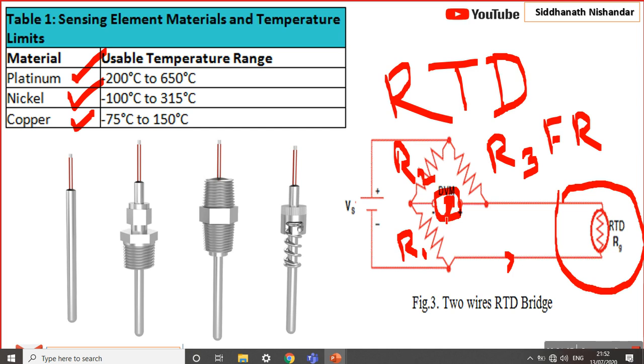Initially, suppose I calibrate the voltmeter as 0. Suppose across the bridge there is one voltmeter. Before measuring the temperature, the reading across this bridge is 0. When we dip this RTD to measure the temperature, what happens? The property of that material, like platinum, nickel, copper, when it comes in contact with the hot fluid or any substance, the resistance of that metal changes. So what we calibrate now is that the change in resistance is directly proportional to the measured temperature.